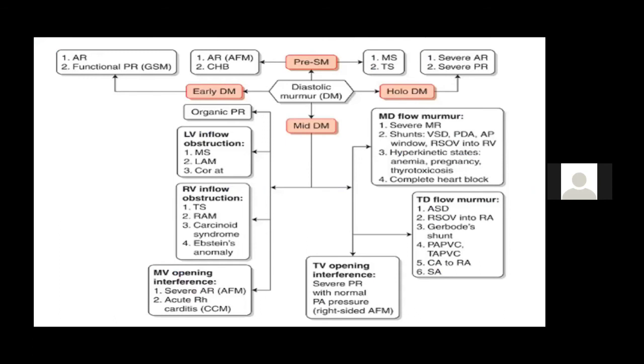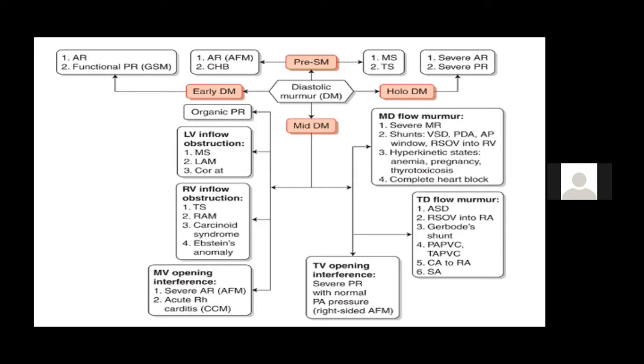Now this is again a very crowded slide which tells the different diastolic murmurs. The diastolic murmur can be early diastolic, it can be mid diastolic, or it can be holodiastolic. Anything which causes early diastolic murmur, like severe pulmonary regurgitation or severe aortic regurgitation, they are usually holodiastolic. It also produces an early diastolic murmur.